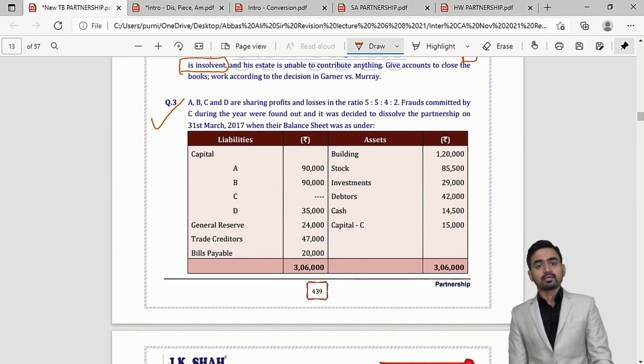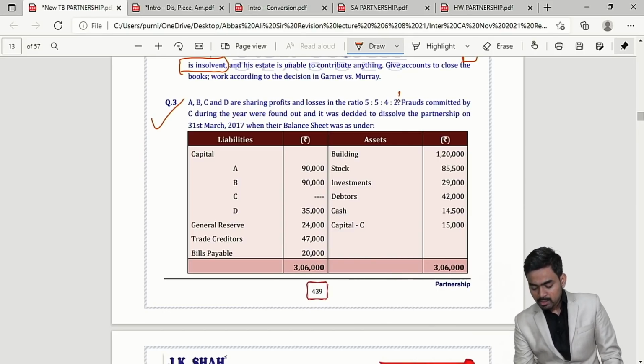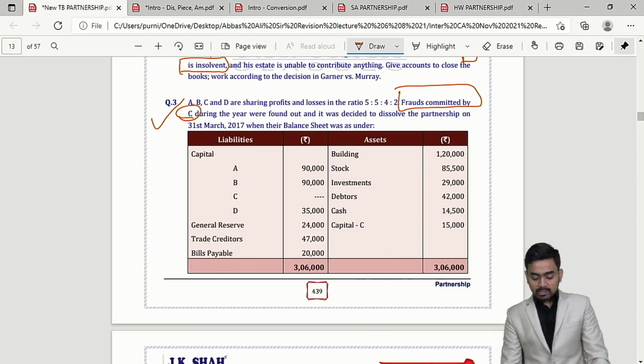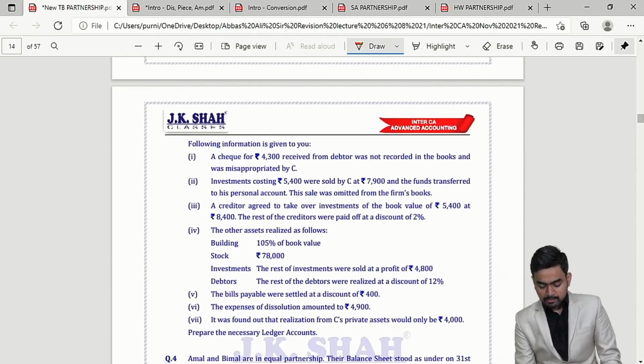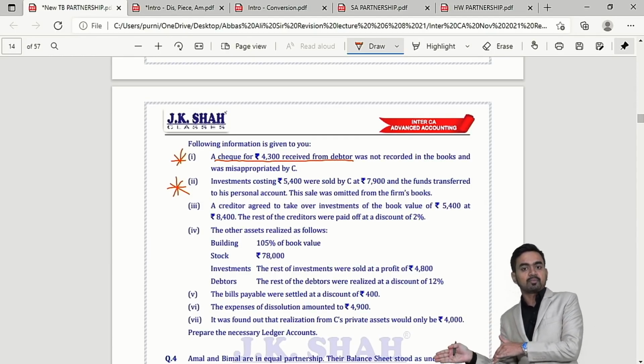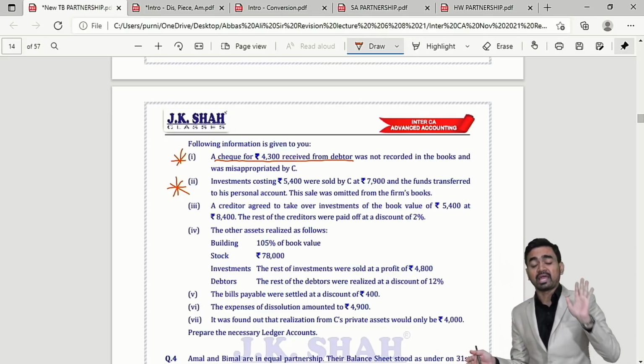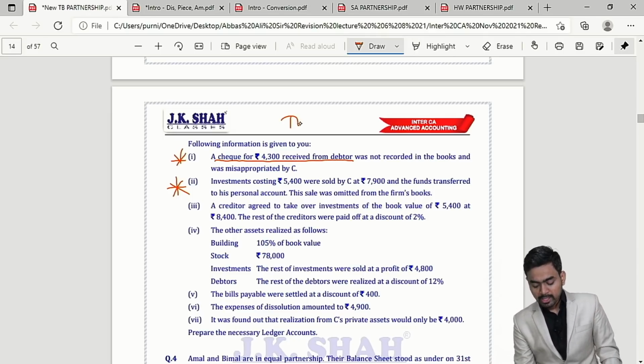Question number 3. In question number 3, fraud was committed by Mr. C. Correct. The important adjustments are adjustment number 1 and adjustment number 2, because you have received the check from the debtor, misappropriated by C. Now the debtor will not give any further amount in the future. So what entry you have to pass?